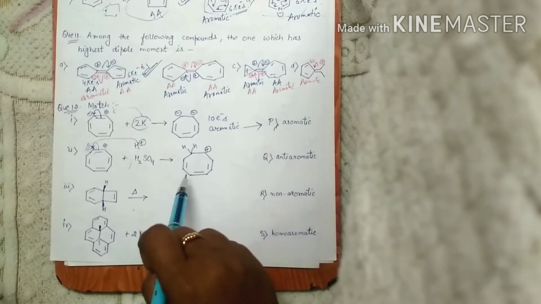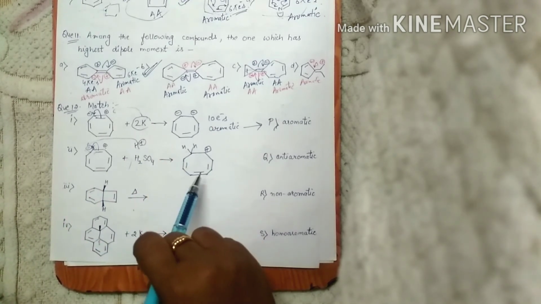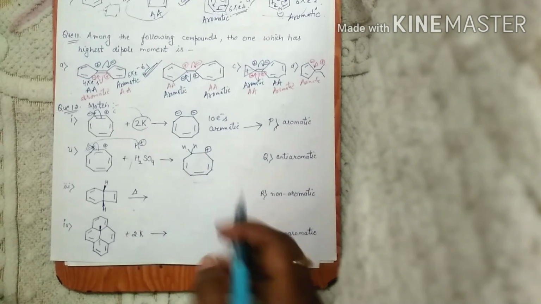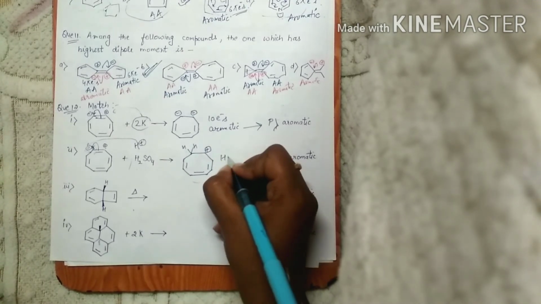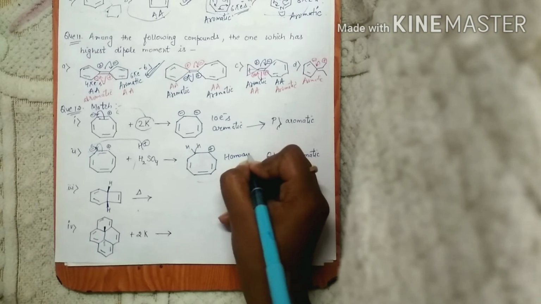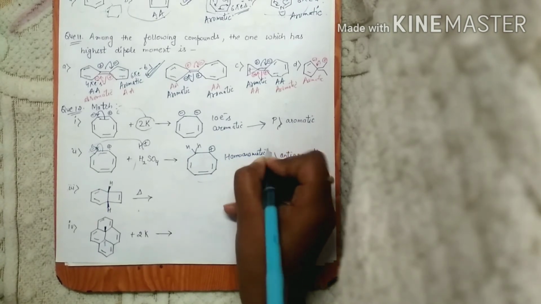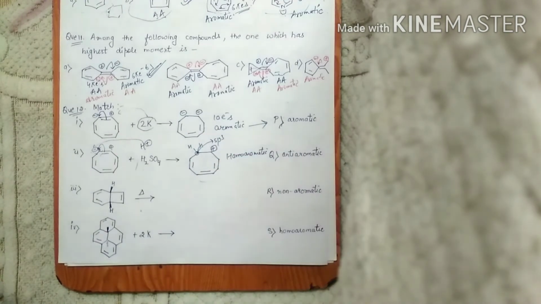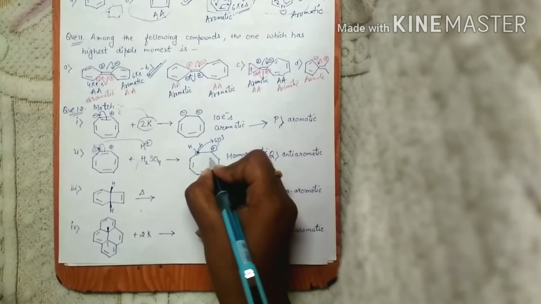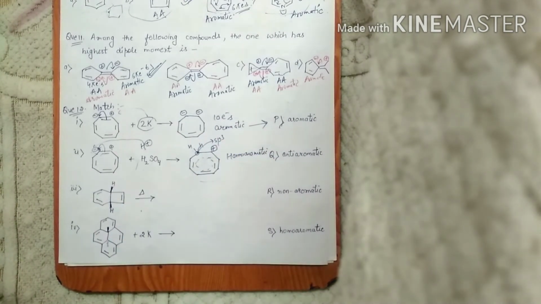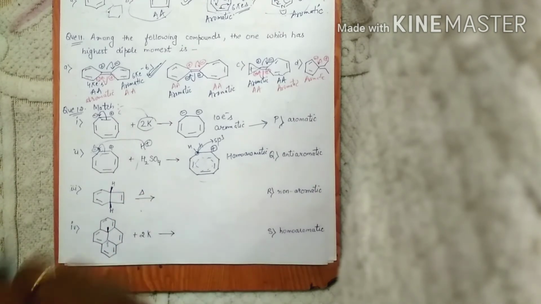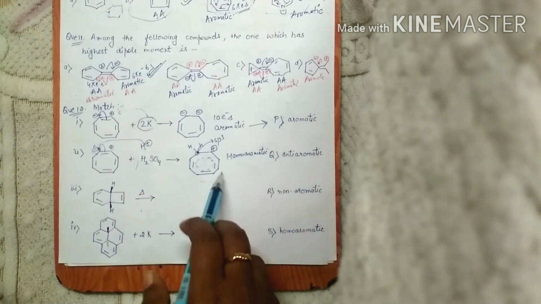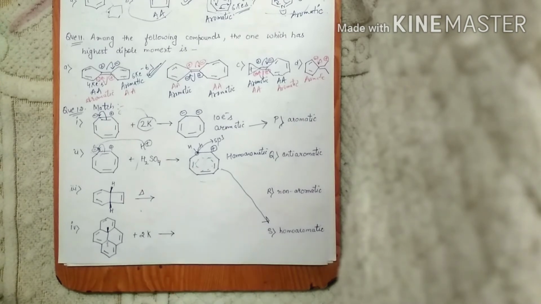Now we have to look whether this one is anti-aromatic, non-aromatic or homoaromatic. This one we have studied, this is homoaromatic, because this is an sp3 hybridized carbon and here resonance is maintained by bypassing one carbon atom. So this matches with S.